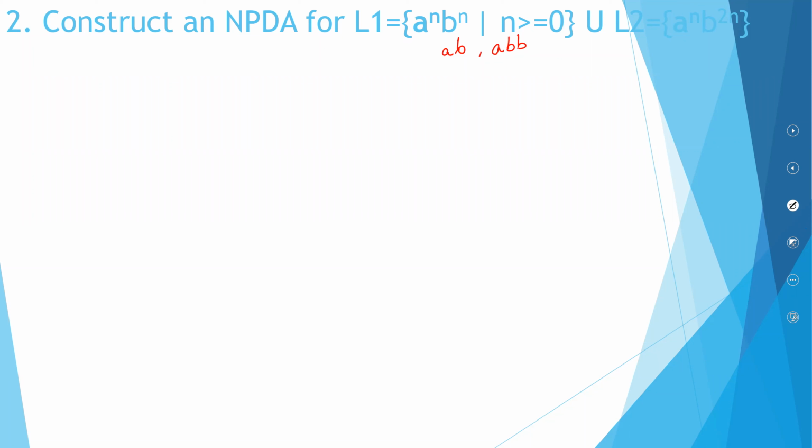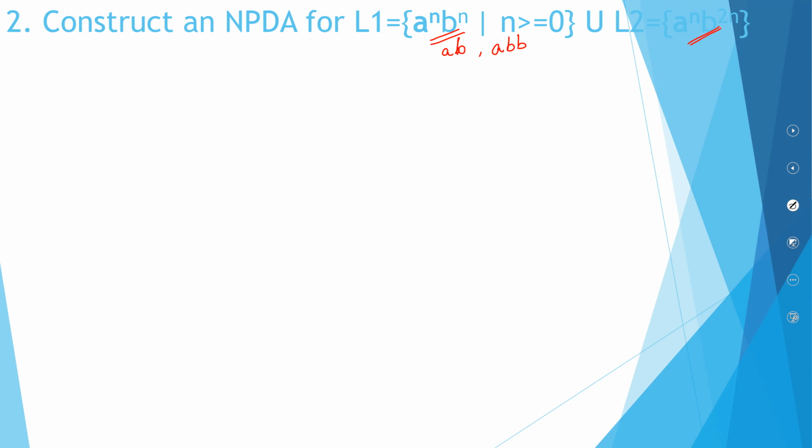Both of these are possible. Earlier we saw only one type. Now, what they're planning to do is, you can have either A raised to N, B raised to N, or you can even have A raised to N, B raised to 2N.